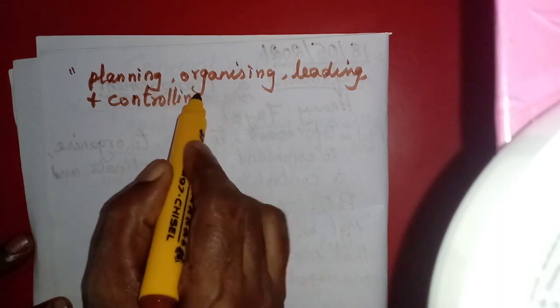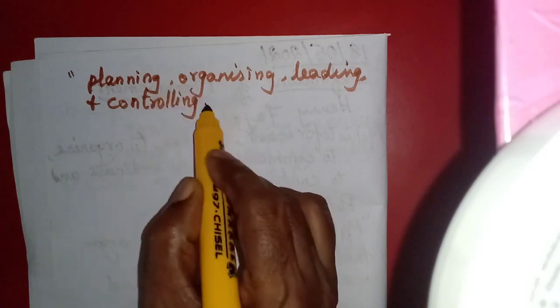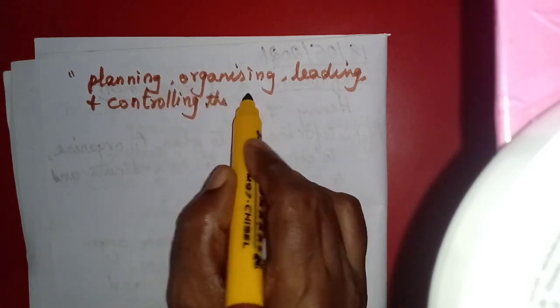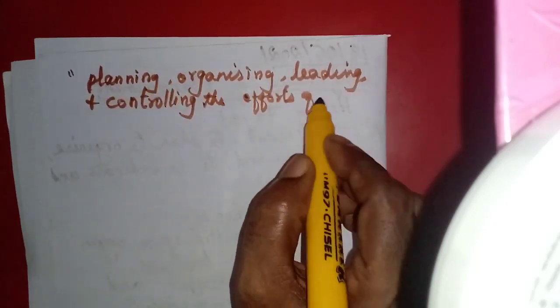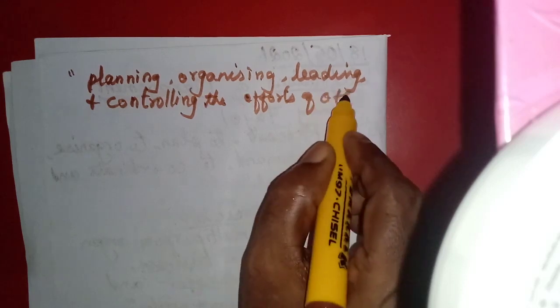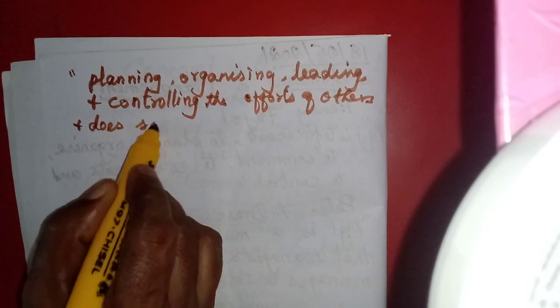In the first definition, Henry Fayol: to plan, to organize, to command and to control. What is he controlling? The efforts of others. That means he is planning and organizing the people, so the efforts of others.